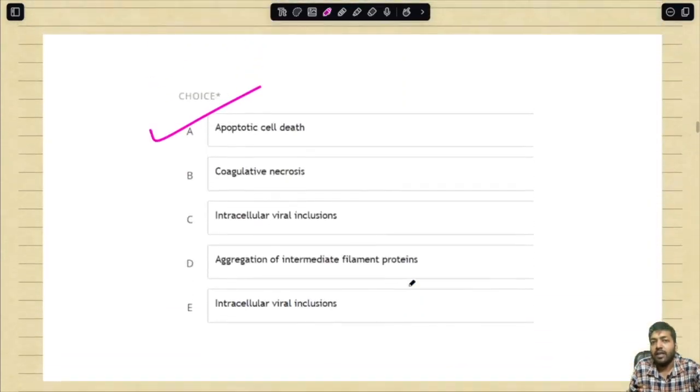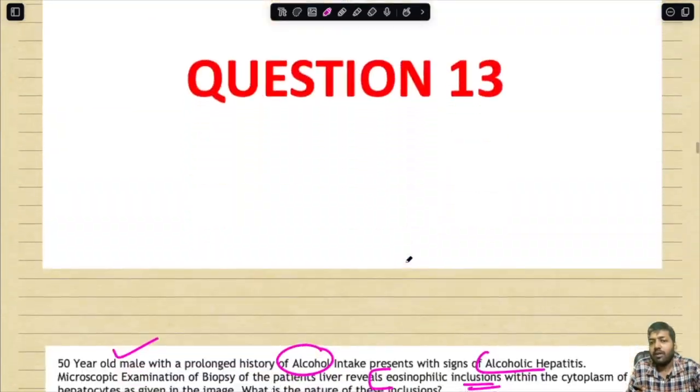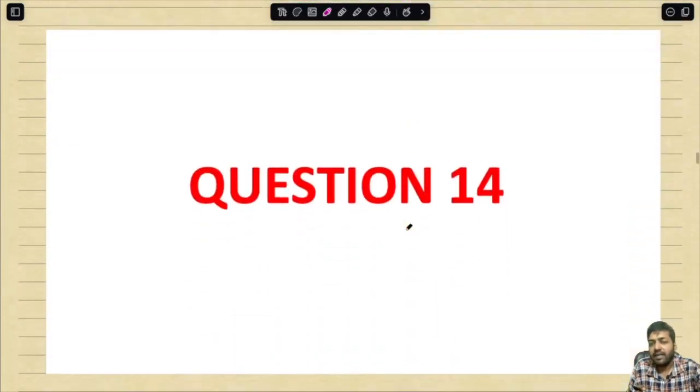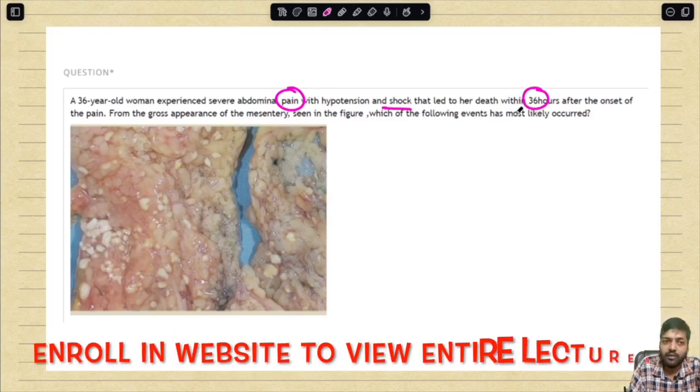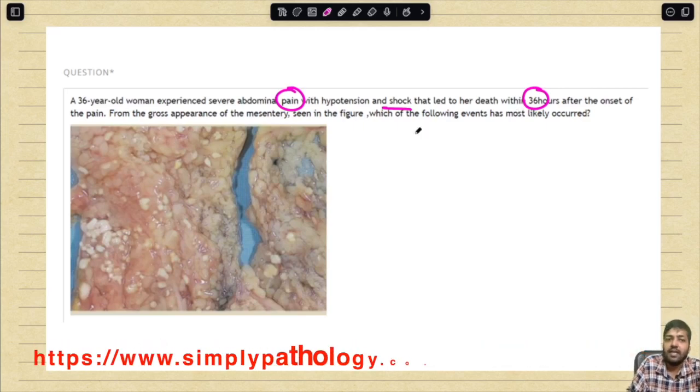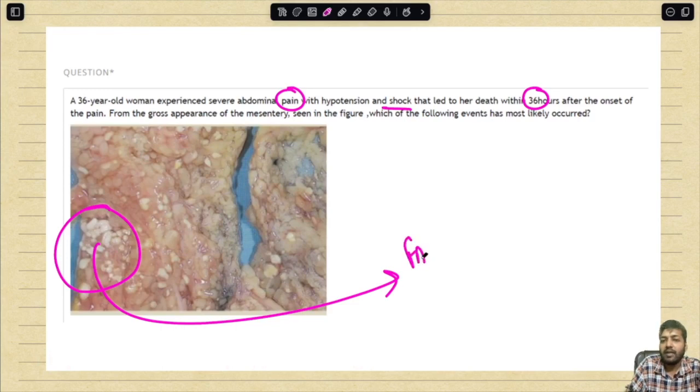Now we are going to question number 14. A 36-year-old woman experienced severe abdominal pain with hypotension and shock that led to her death within 36 hours after the onset of the pain. From the gross appearance of the mesentery, which of the following events has most likely occurred? This is actually fat necrosis.